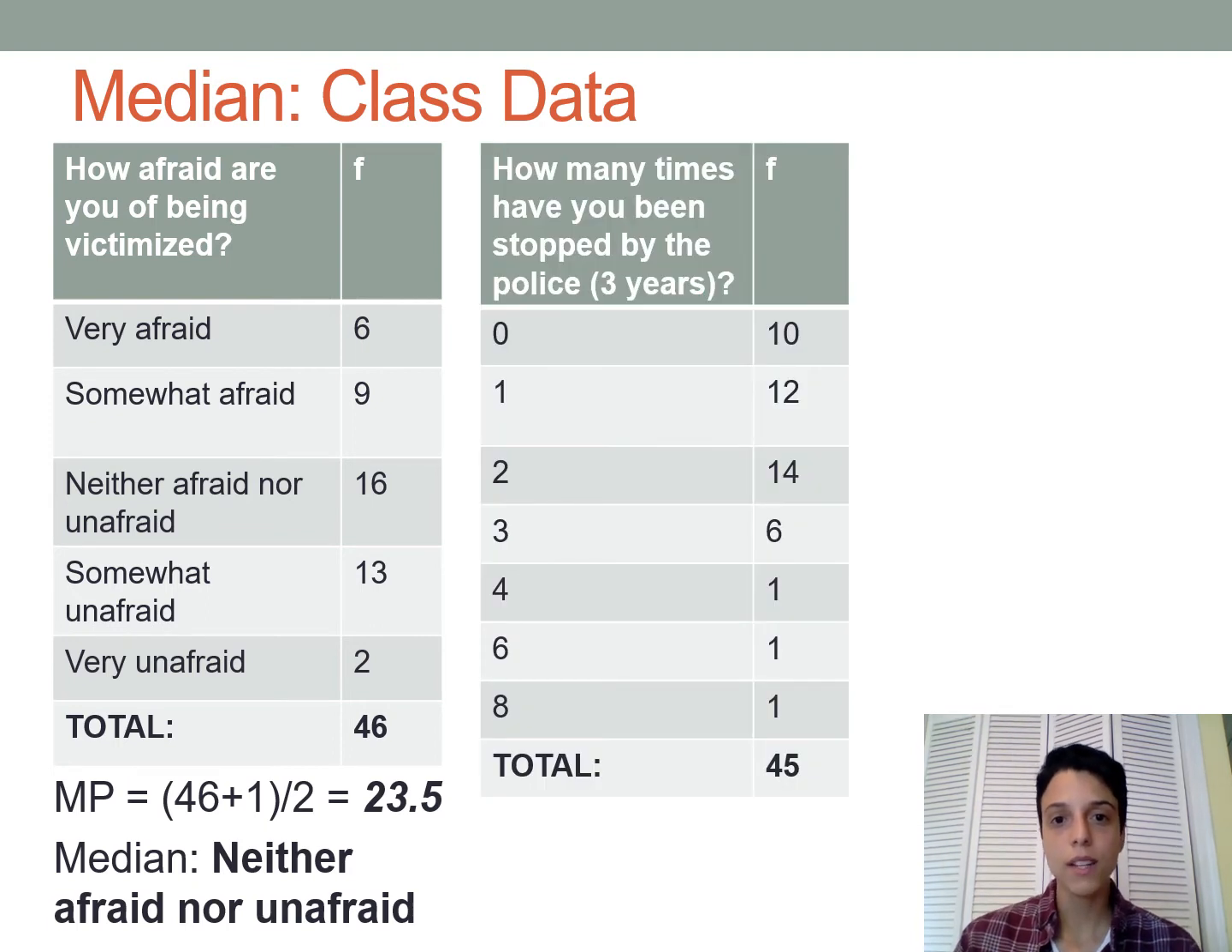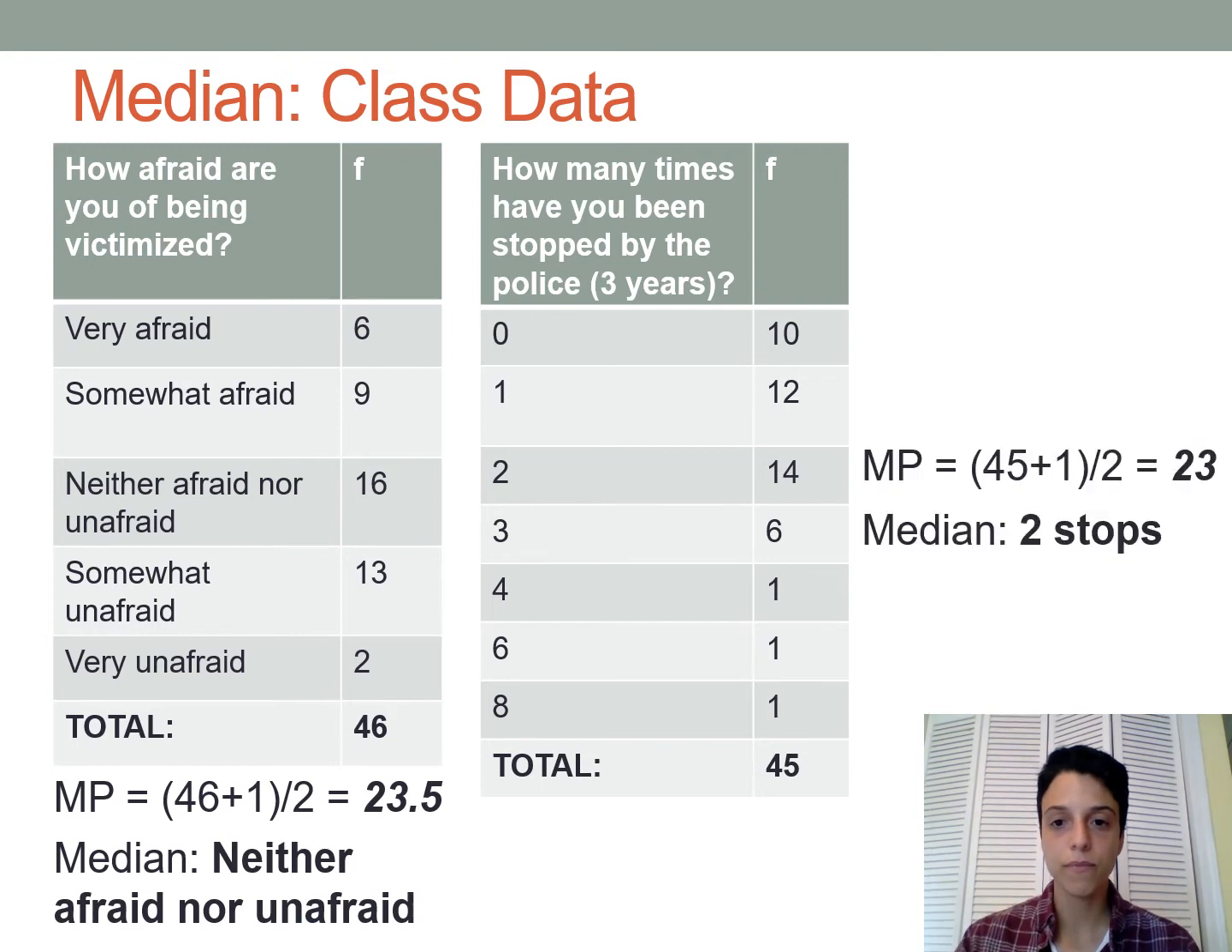We can do the same things for the number of times someone has been stopped by police in the last 3 years. Here you could find the median position by adding 1 to your total number of observations, which is 45, and dividing by 2. This would give you a median position of 23.